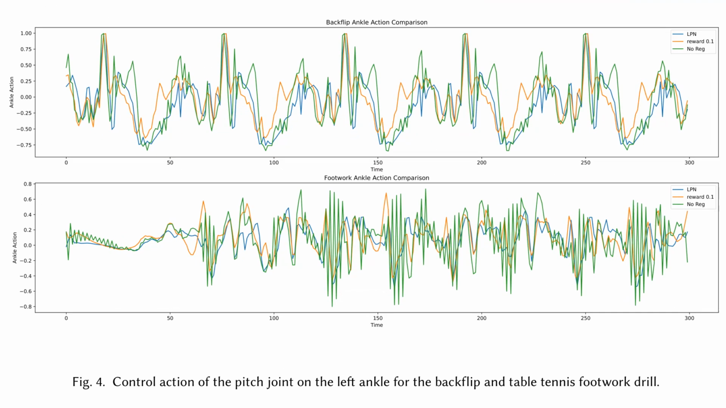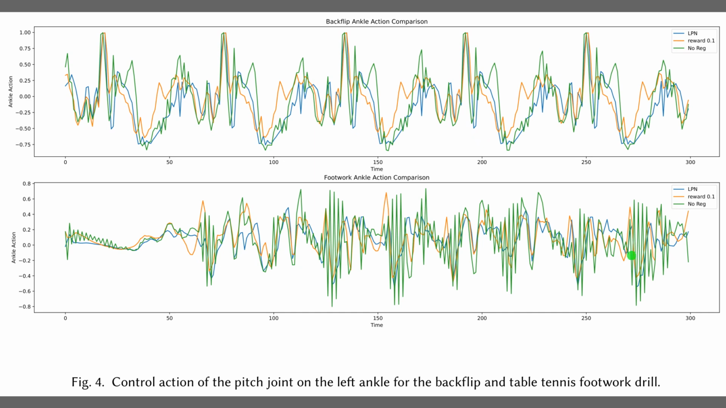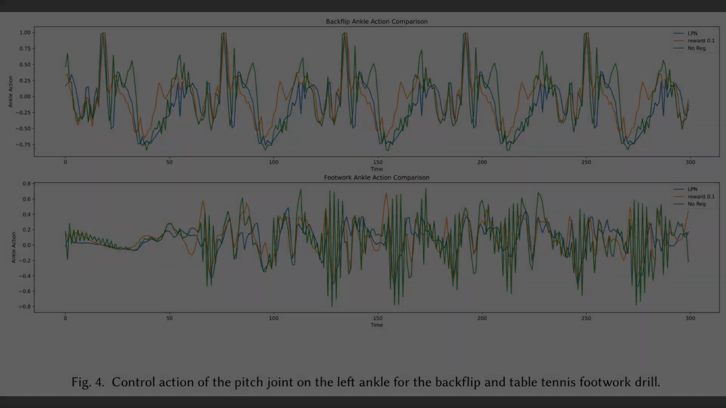So Figure 3 showed the efficiency gains, and now Figure 4 illustrates the improvement in signal quality. The top plot displays the ankle action for a backflip, while the bottom tracks a footwork drill. In that bottom graph, notice the green line, which represents the unregularized baseline. It oscillates wildly, creating high-frequency noise that is dangerous for hardware. By contrast, the blue line for the linear policy net is smooth and stable, effectively filtering out that jitter.